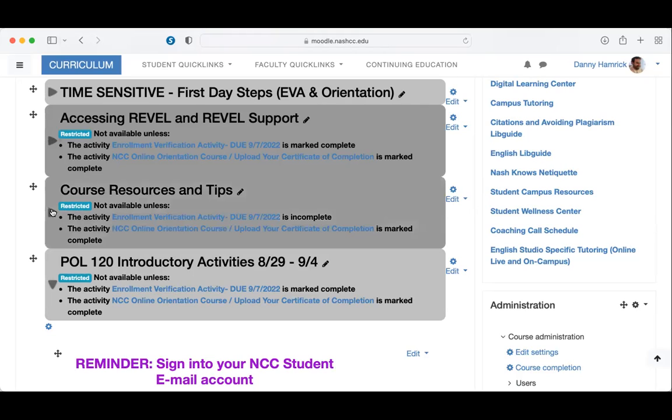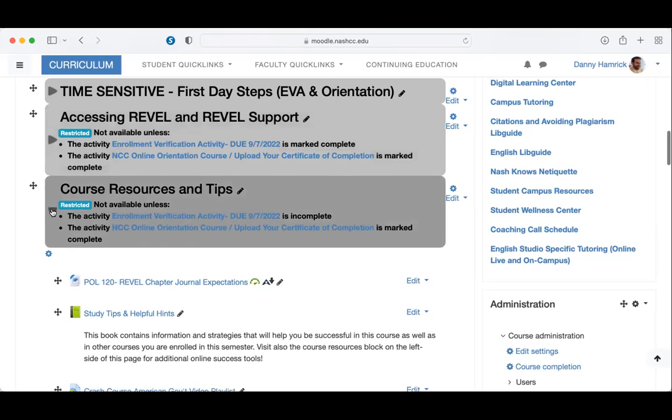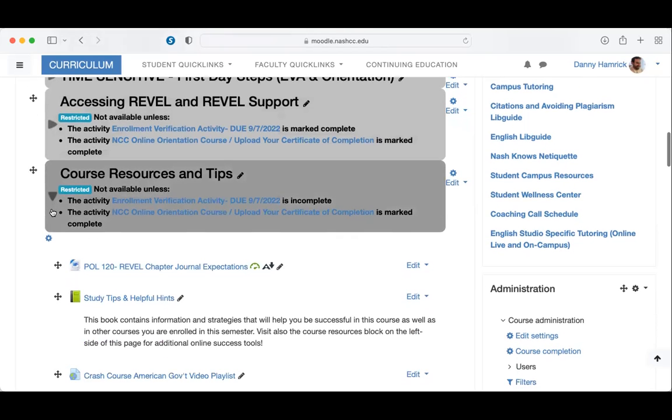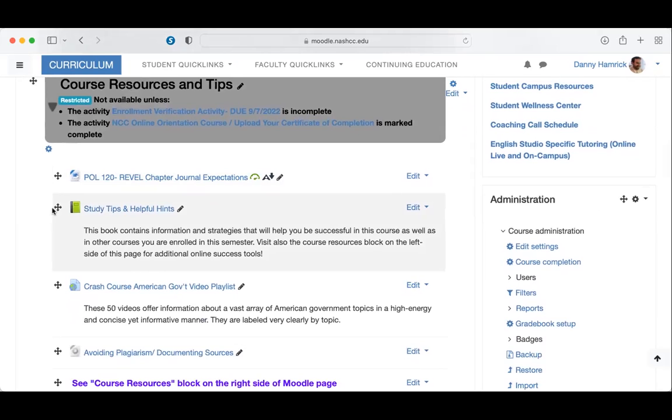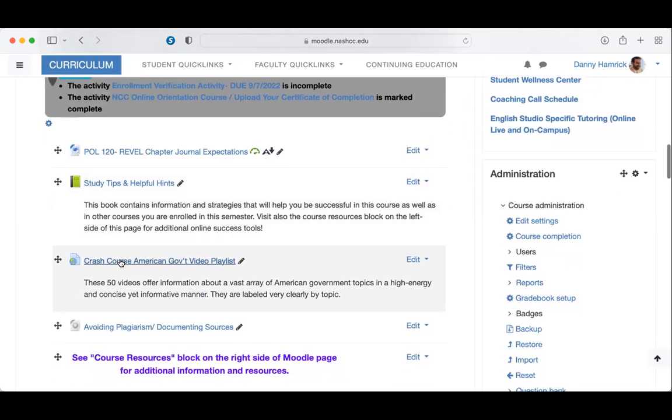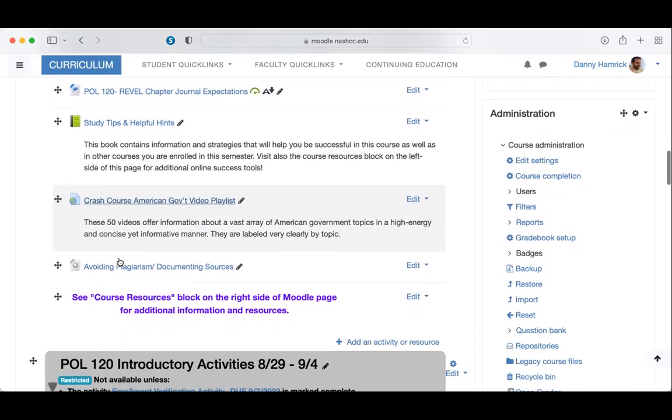The next block you'll see are course resources and tips. Here, you will be able to see different rubrics and expectations for various graded assignments, as well as links to other helpful things, such as a book with information on study tips and strategies to be successful in online courses, a crash course in American government, which has 50 different short videos that talk about a variety of American government topics that you can use to supplement what you learn here to ensure that you are grasping all of the information and meeting all of the learning objectives.